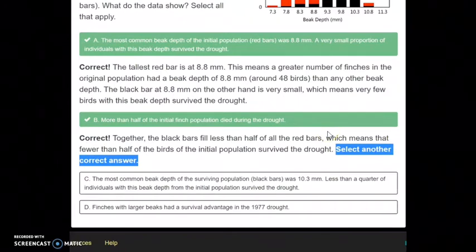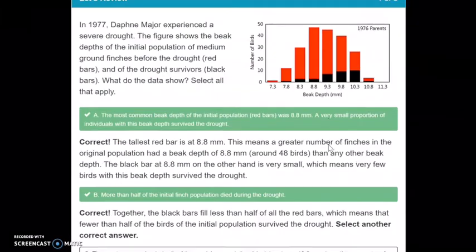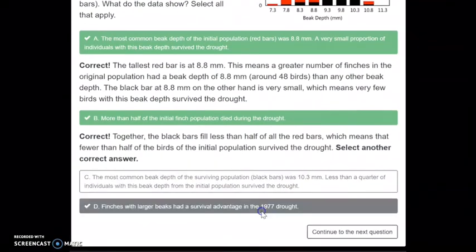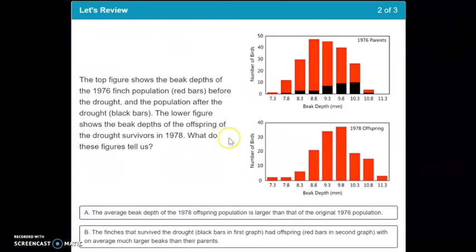So let's check D. Finches with larger beaks had a survival advantage in the 1977 drought. If we look at these data points in the black, we can see that the ones with the larger beak were most likely to survive that drought because they were best able to eat that food. So that means D is also correct. We are going to continue on.